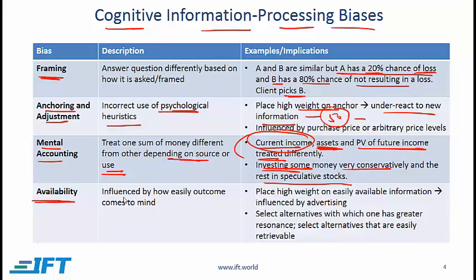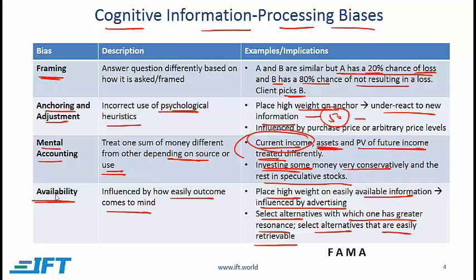Availability. This is where a client is influenced by how easily an outcome comes to mind. Somebody who is exhibiting this bias will place a high weight on easily available information. For example, such a person might easily be influenced by advertising. Such clients will select alternatives with which they have greater resonance. In other words, they can relate to these alternatives. They might also select alternatives that are easily retrievable or easily recallable.